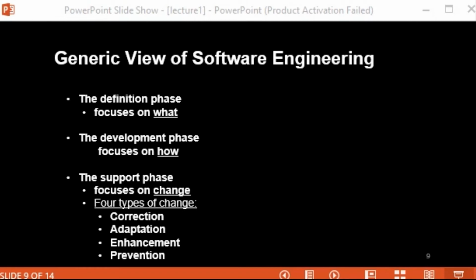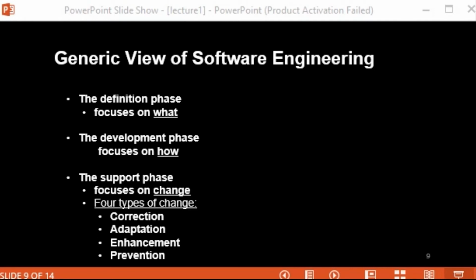Are you getting me? Whatever things we are going to gather, like all the requirements, and after getting the requirements, whatever analysis we are going to do, whatever we get from that all comes under this definition phase, right? I hope you are getting me.